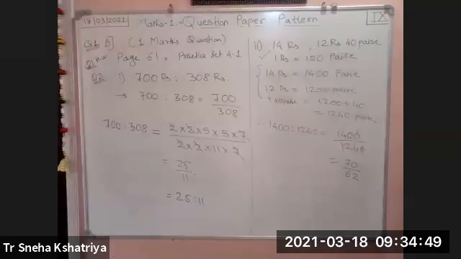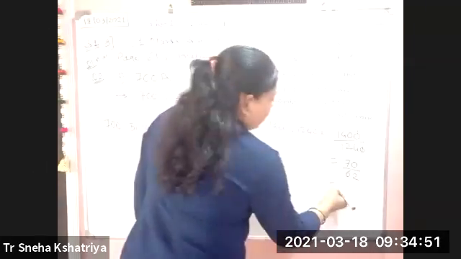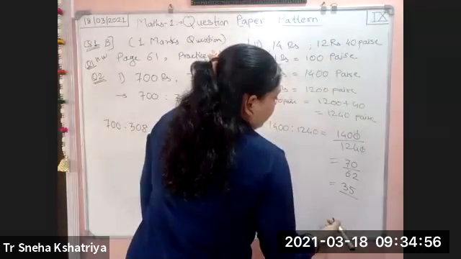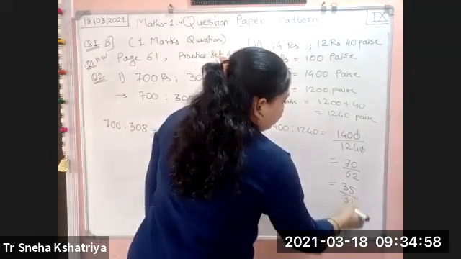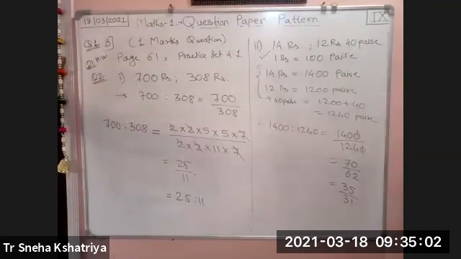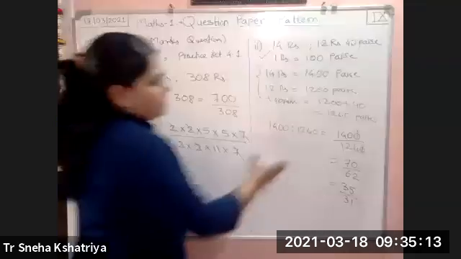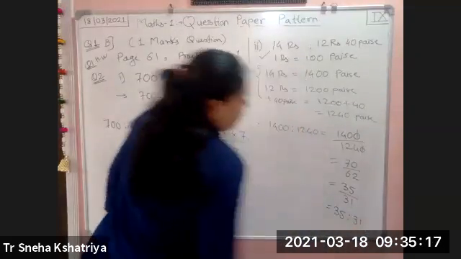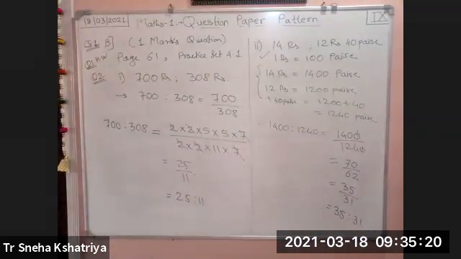Okay, again reduce it by 2. This will become 35 divided by 31. I divided by 2 again. So 2 35s are 70 and 2 31s are 62. So the reduced ratio of these two quantities is 35 as to 31.